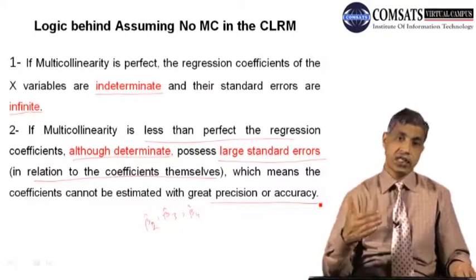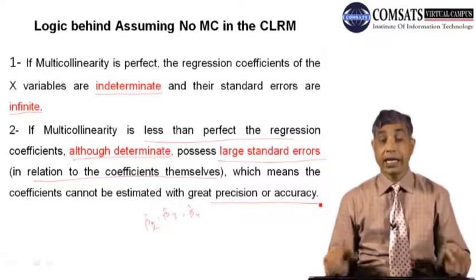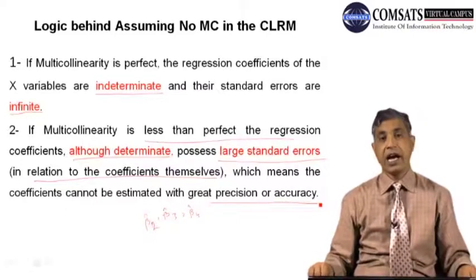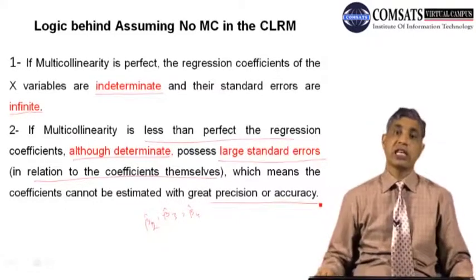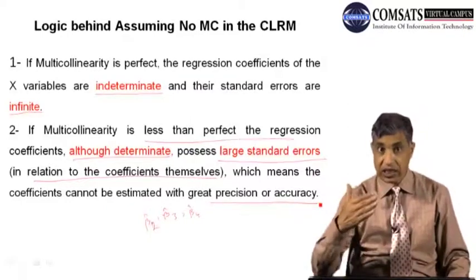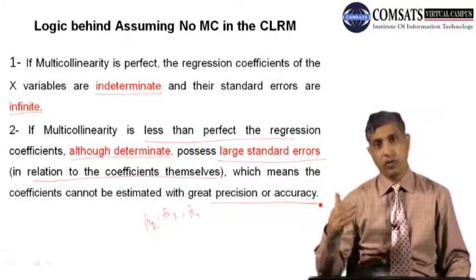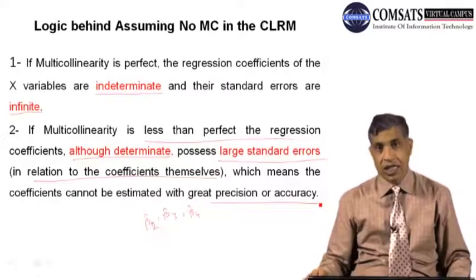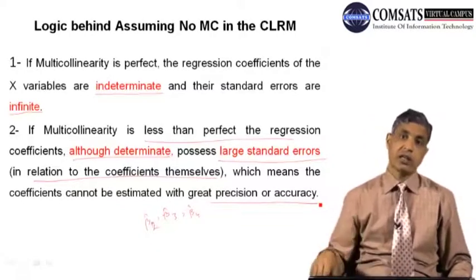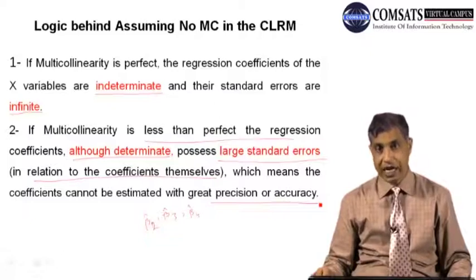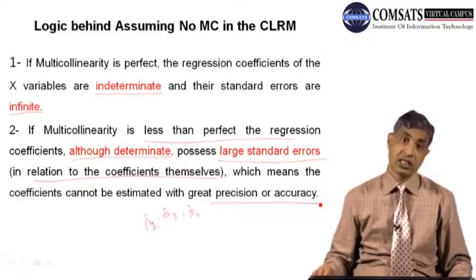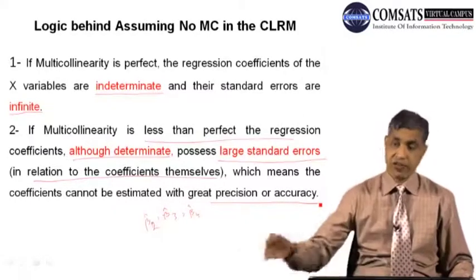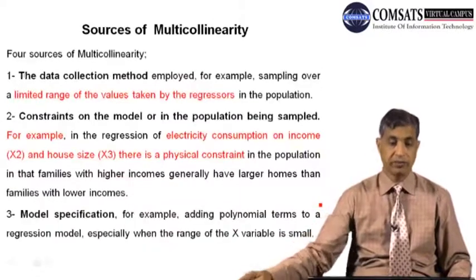In the first case, there is 100% multicollinearity, and you will not be able to determine the estimates, and their standard errors will go towards infinity. In the other case, if the multicollinearity is less than 100%, say from 0.80 to 0.99, you will estimate beta 1 hat, beta 2 hat and beta 3 hat, but at the same time there will be larger standard errors, and as the standard error becomes larger, the precision of the parameters becomes questionable.